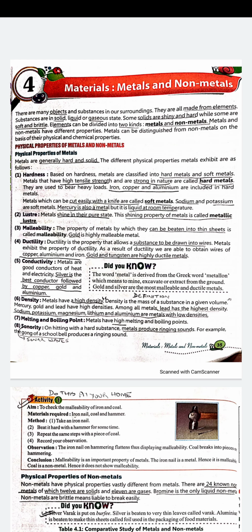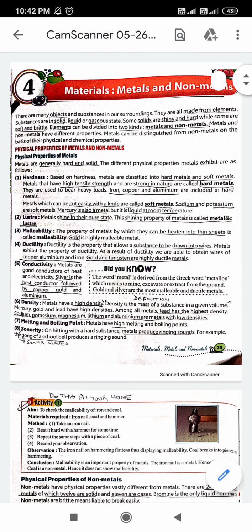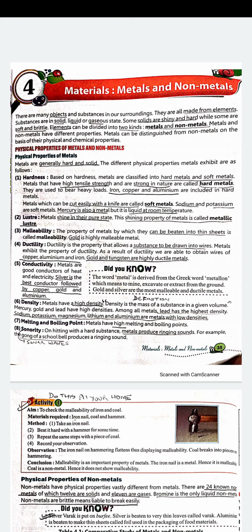Fifth is conductivity. Metals are good conductors of heat and electricity. Silver is the best conductor, followed by gold, copper, and aluminium. कंडक्टर मतलब जिसमें से बिजली पास हो सकती है. इंसुलेटर मतलब जिस पर बिजली का कोई प्रभाव नहीं होता है. Right. So these are two general points. So one is conductor. Silver is the best conductor.